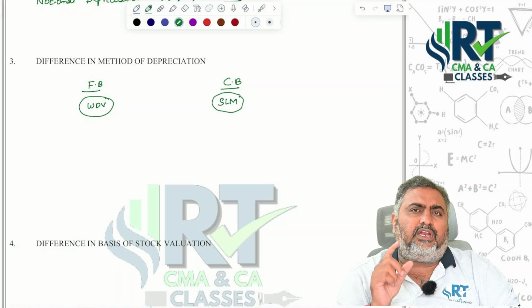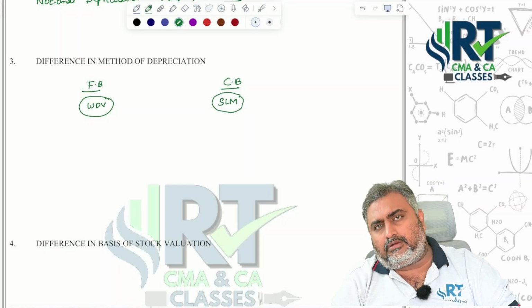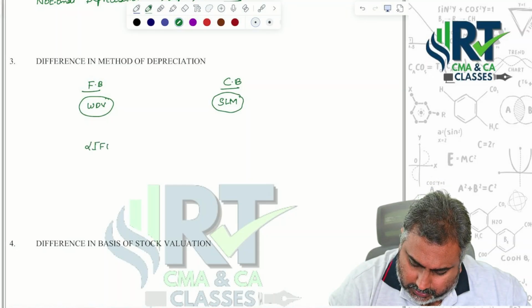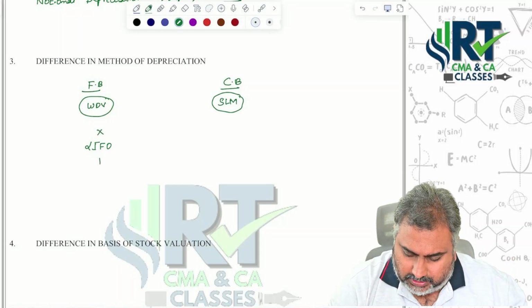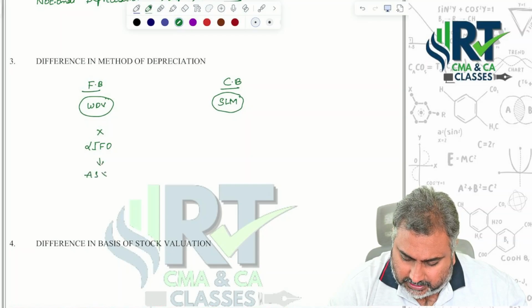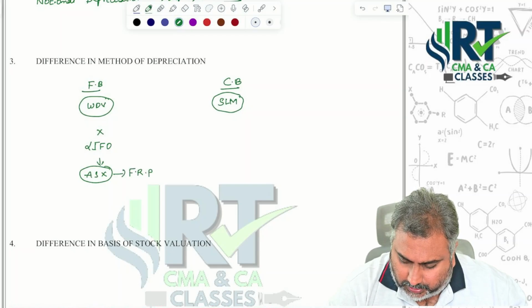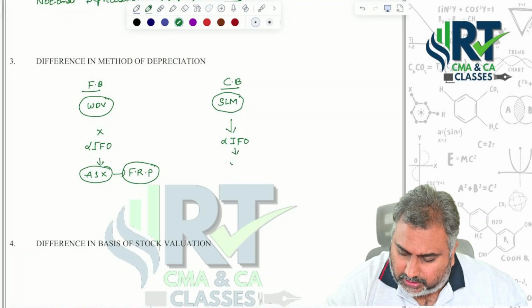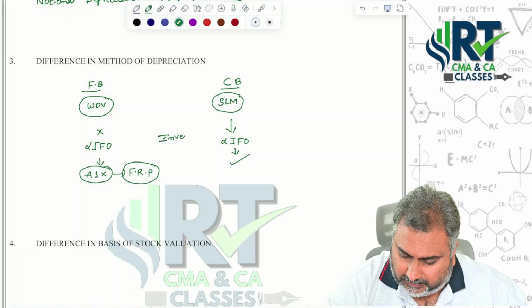So the last in first out method is not allowed under financial books because accounting standards do not recommend it for financial reporting. But the same last in first out method is recommended under costing books for the valuation of inventory.